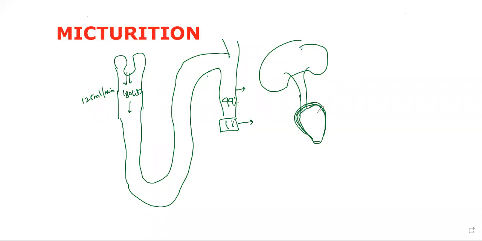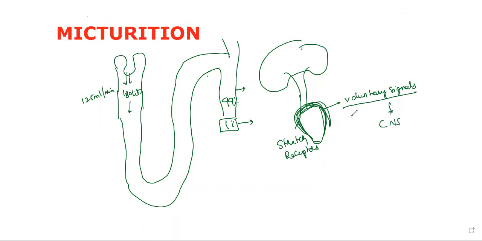Whenever the urinary bladder is getting filled, signals will be given by the urinary bladder. Stretch receptors are present in the wall of the urinary bladder. These stretch receptors provide information, sending signals to the central nervous system.